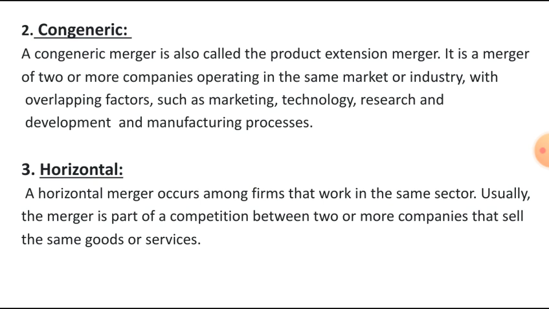A congeneric merger is also called the product extension merger. It is a merger of two or more companies operating in the same market or industry with overlapping factors such as marketing, technology, research and development, and manufacturing process.